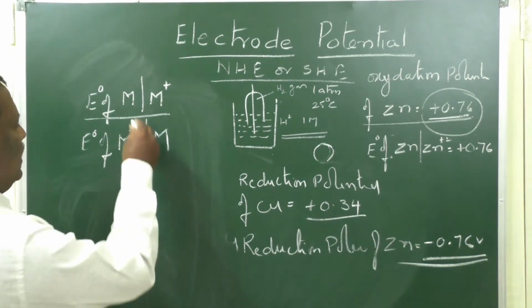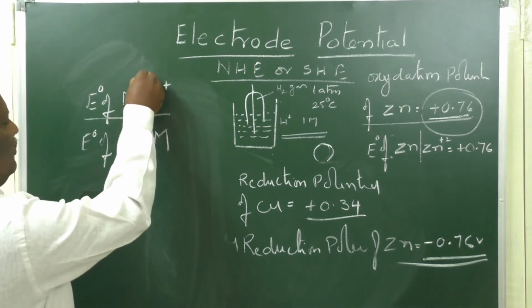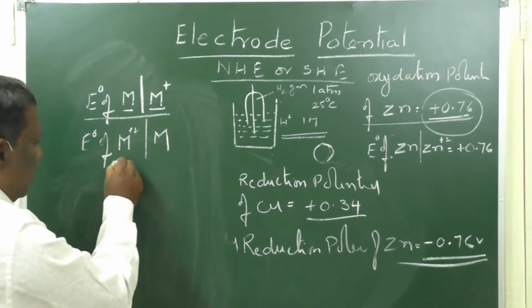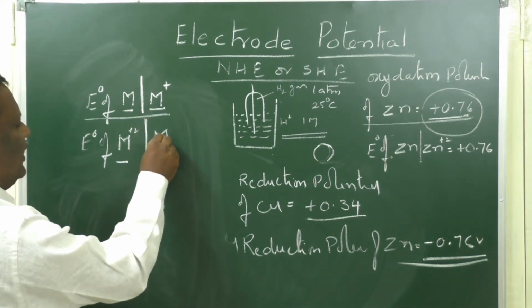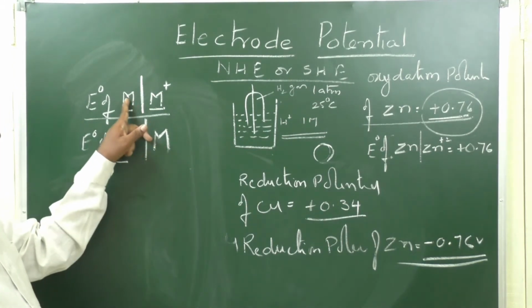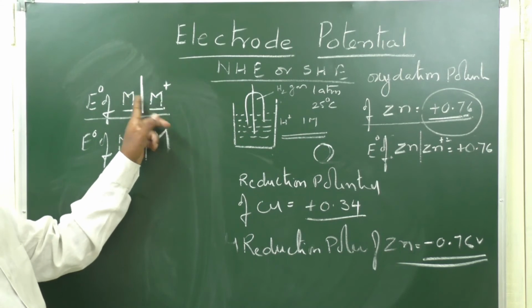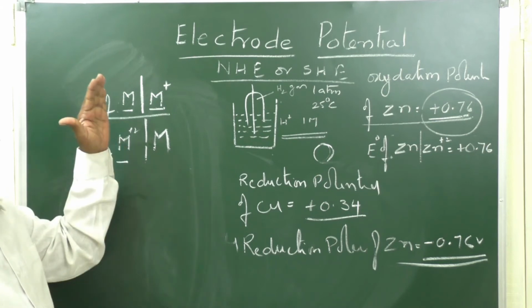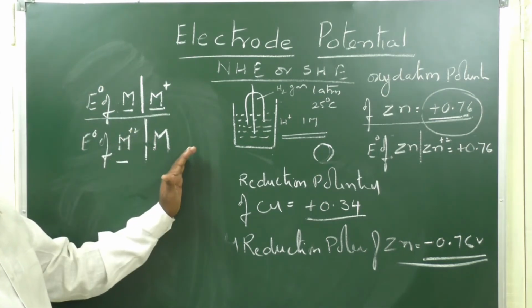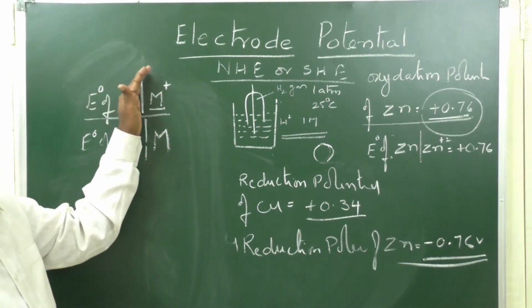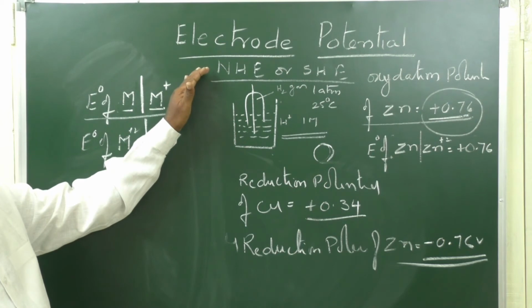In the notation, if atom oblique ion, it is oxidation potential. Ion oblique atom will be reduction potential. Ion converted into atom is reduction; atom converted into ion is oxidation. This is a simple way to identify or remember. If the ion is written first and the atom next, then it is reduction potential. If the atom is written first, then the ion, then it is oxidation potential.